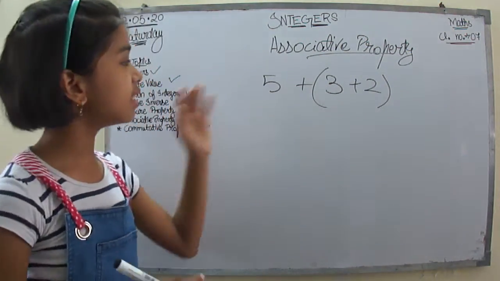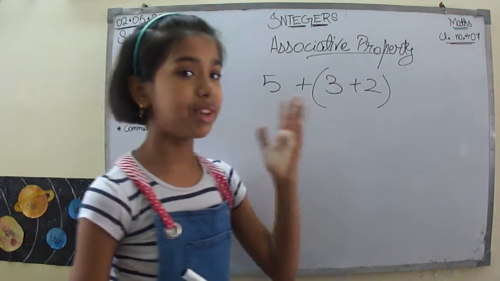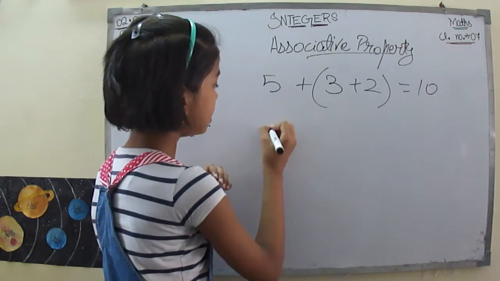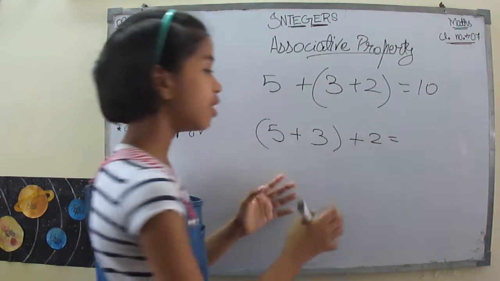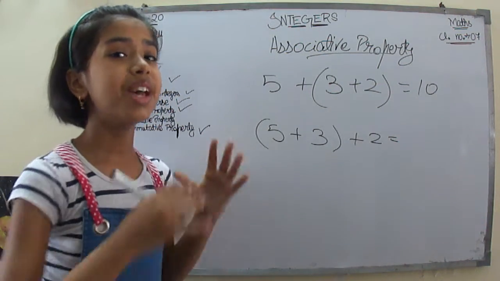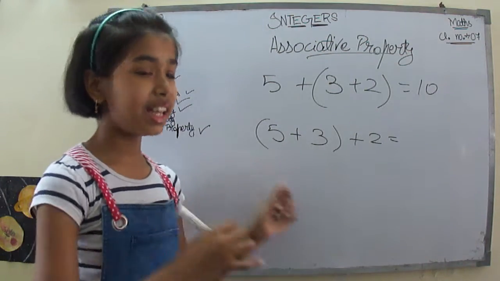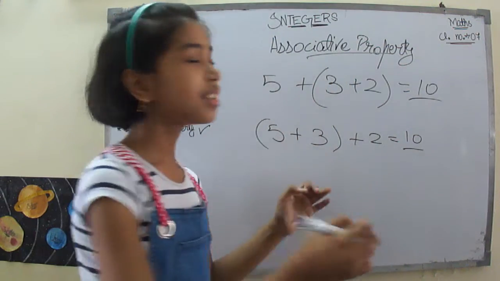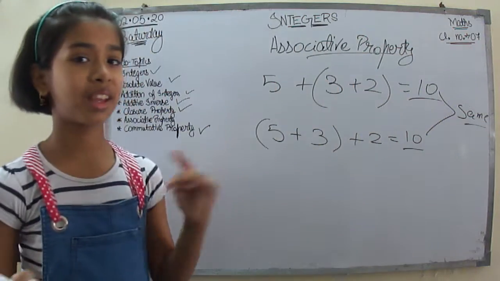Let me tell you. In this case, first 3 plus 2 gives me 5 and then 5 plus 5 gives me 10. And in the next, if I change the bracket, something like this, plus 2, the answer will remain the same and will be 10. Let's check. 5 plus 3 gives me 8 and 8 plus 2 gives me again 10. So you can see that these answers are the same.